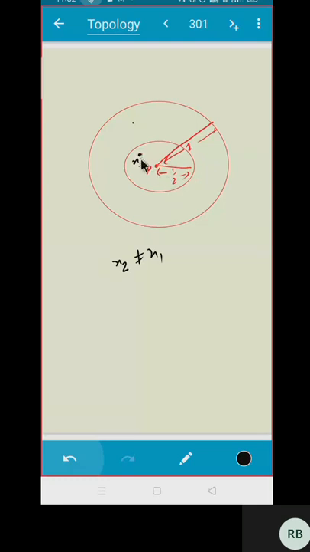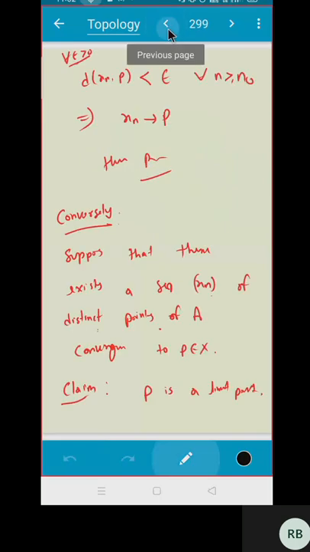So can I choose this x1 as my x2? No, because I want a distinct sequence. That is, the terms of the sequence should be distinct. So I have to make sure that x2 is not equal to x1. This is what I have written. Okay, sir, understood. We choose x2 which is not equal to x1. Yes.